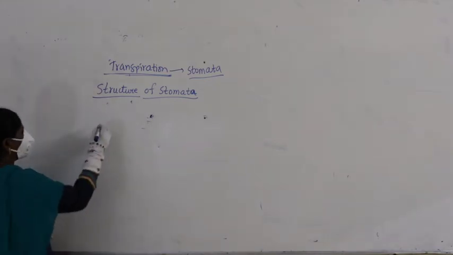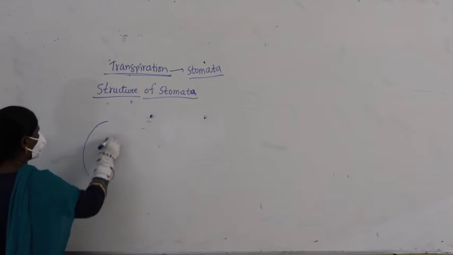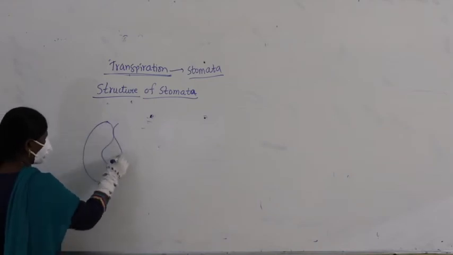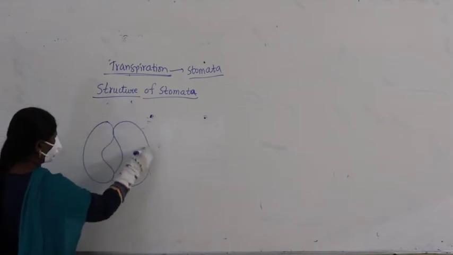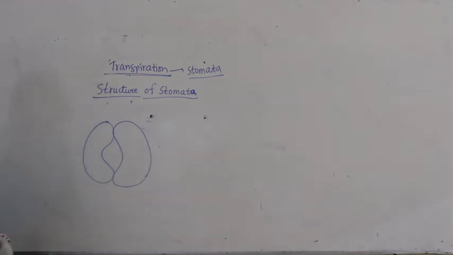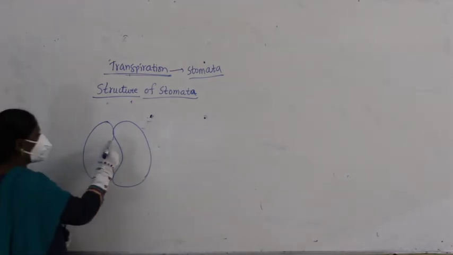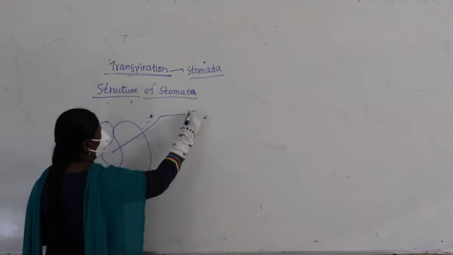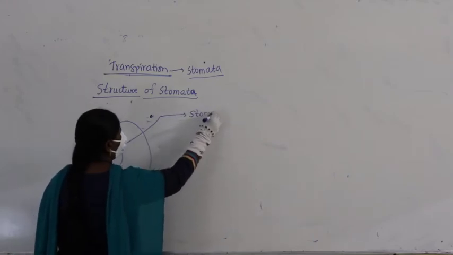If you look at it, you find two bean shaped structures. What you find at the center is called the stomatal pore.